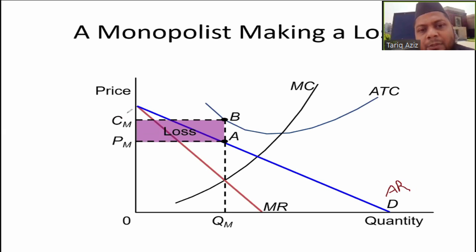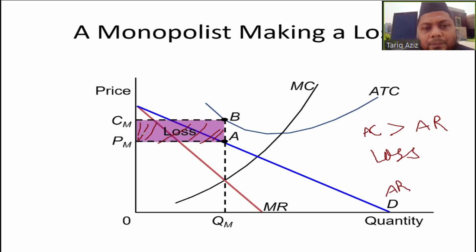So this is the average revenue curve, and this is the average cost curve, and average cost is more than average revenue. So that is why the firm will make a loss, and the loss area is depicted by this region.